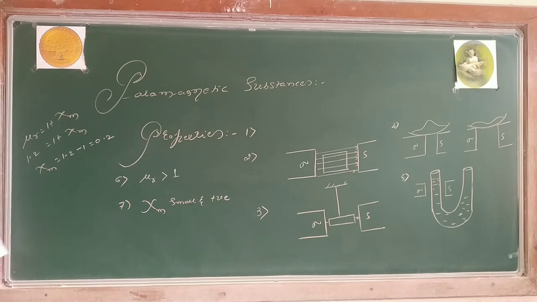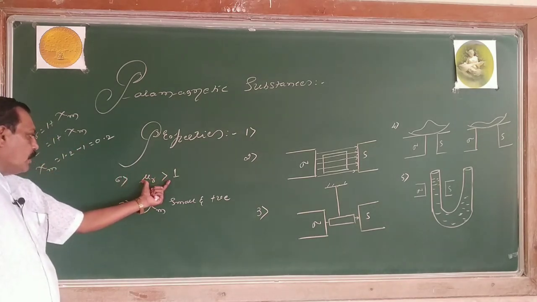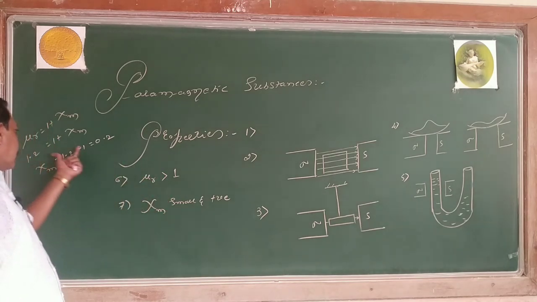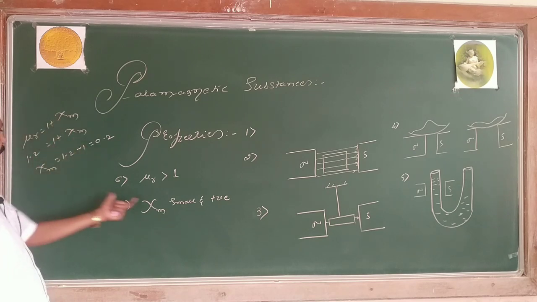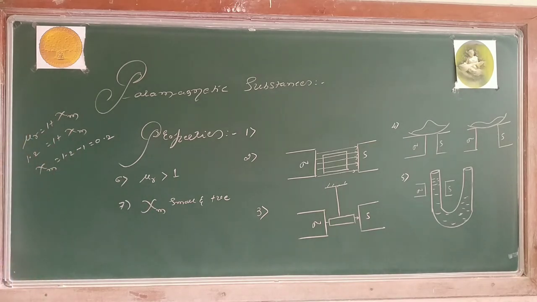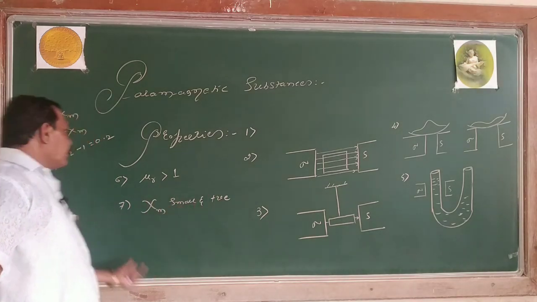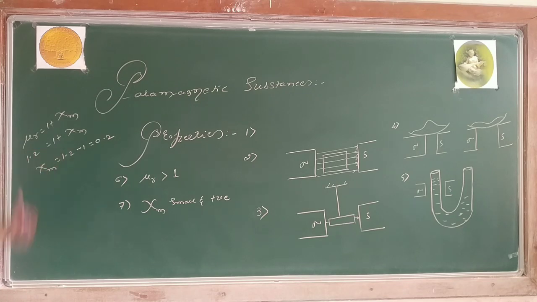You don't need to do this confirmation here. You only need to know this, so don't go for the derivation for this. By using this concept, I can take any value, and then I can write that the magnetic susceptibility of a paramagnetic substance is small and positive. Right? Yes. There's no need for it.